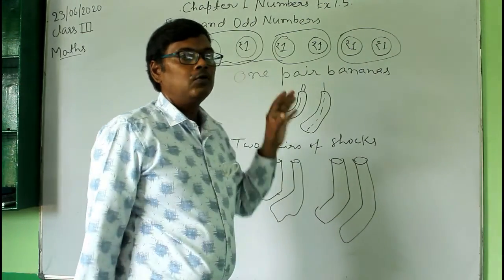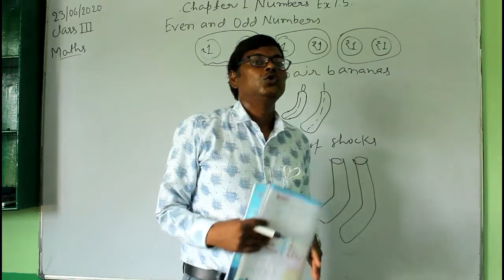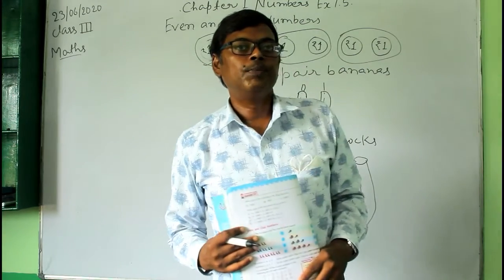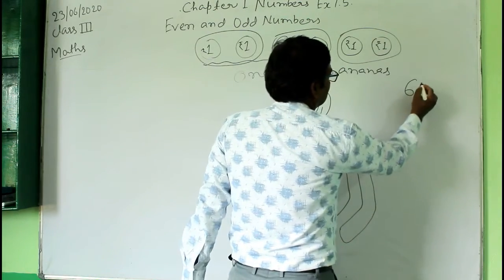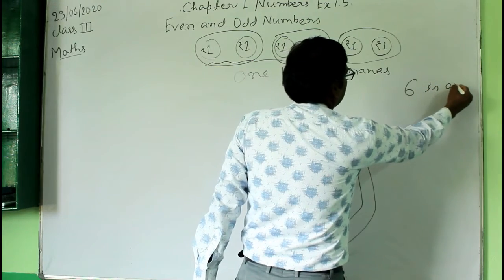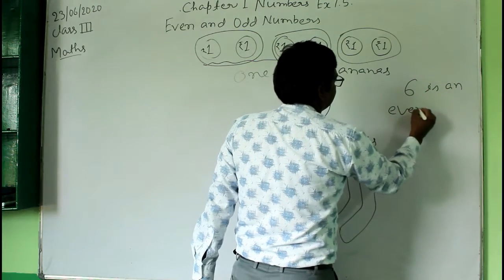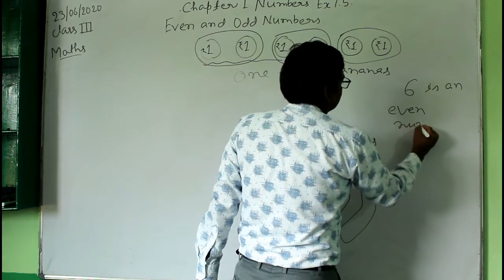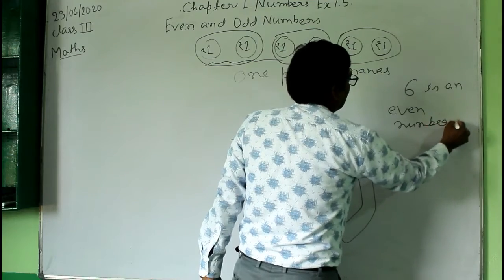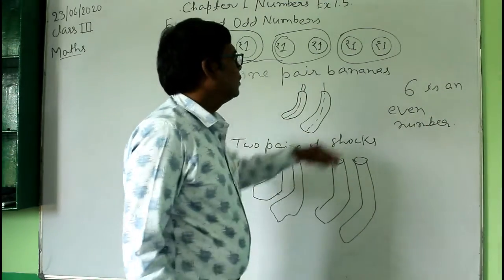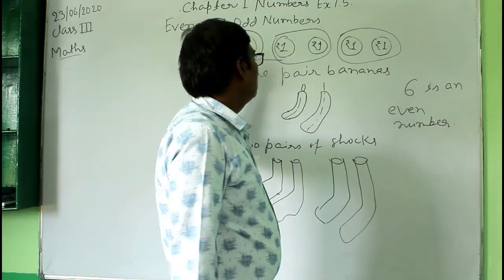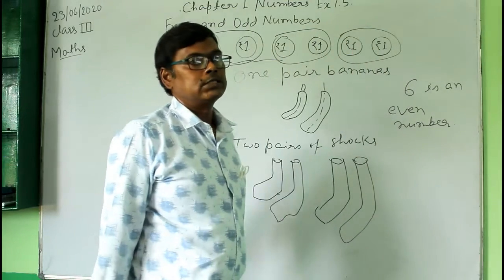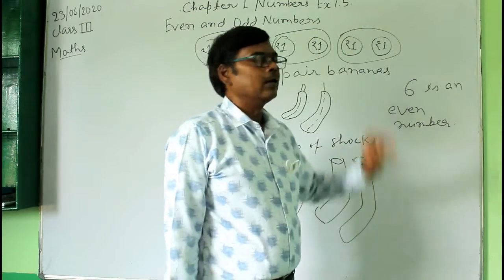When you have 6 coins and you are able to make pairs, then 6 is an even number. Because we can make pairs of 6 things, that is why 6 is an even number.